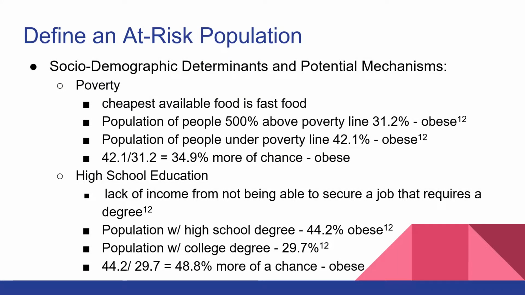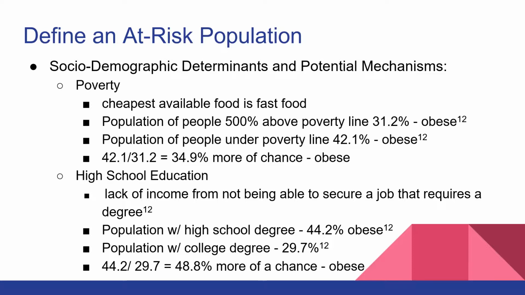When we look at defining the at-risk population, there are socio-demographic determinants and potential mechanisms that play into this. The first one is poverty, because the cheapest food available is fast food. People who live in poverty tend to be able to afford fast food, which would, of course, increase their risk of becoming obese.